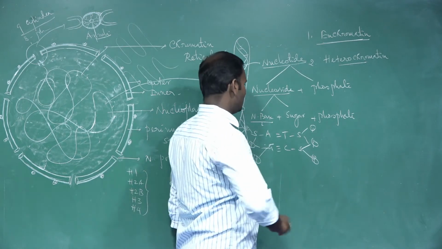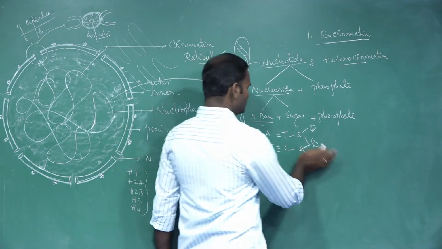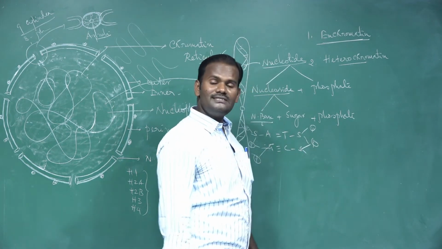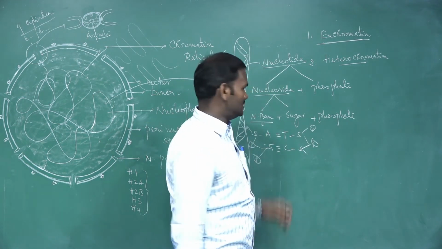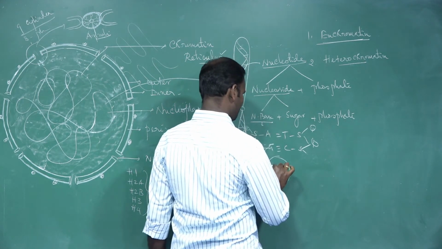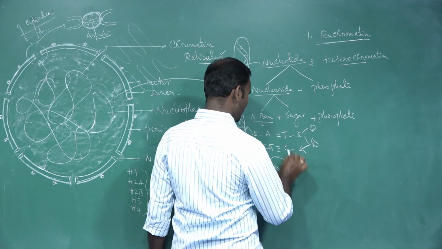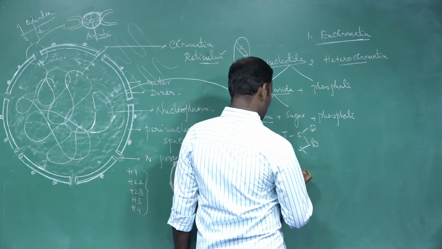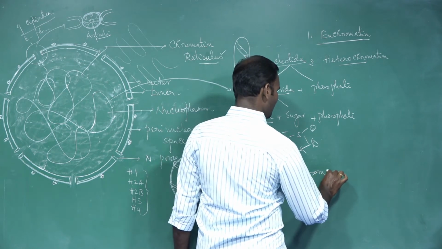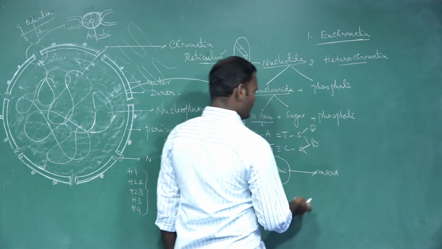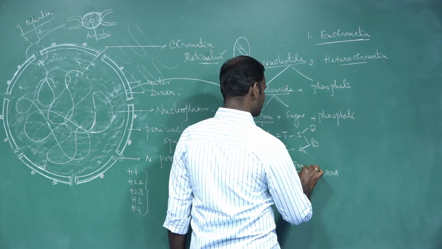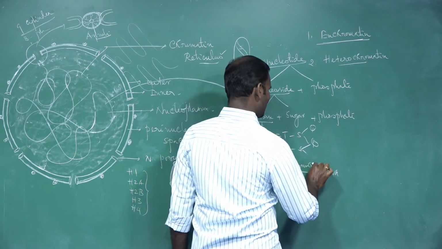For easier understanding, protein synthesis takes place after the completion of two processes. One is transcription, another one is translation. The nucleus contains DNA. The process of formation of mRNA from the DNA is called transcription.